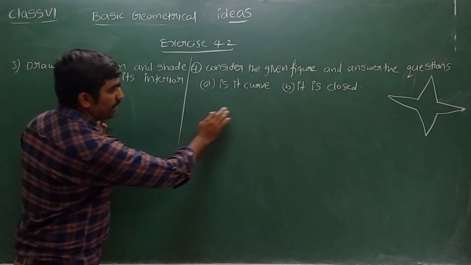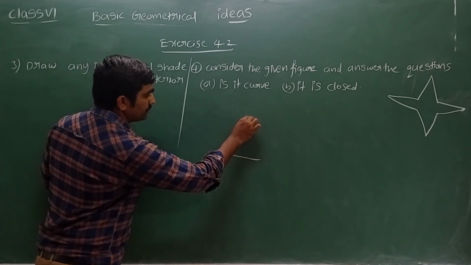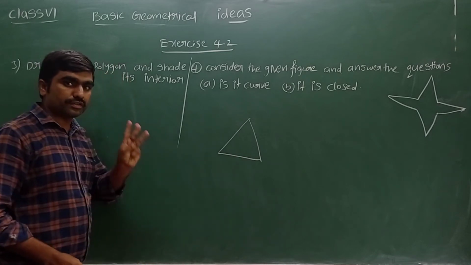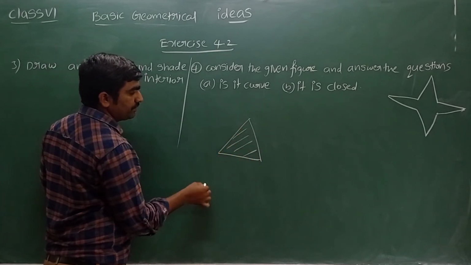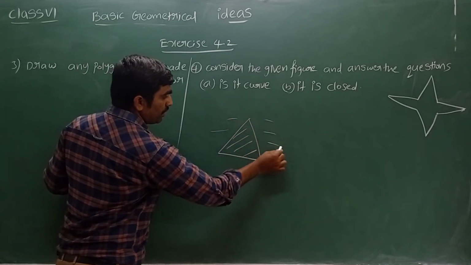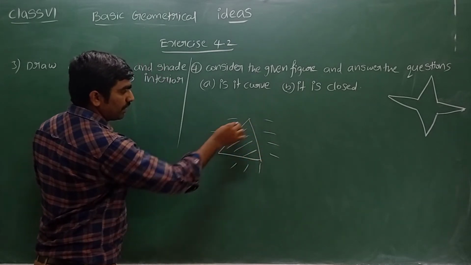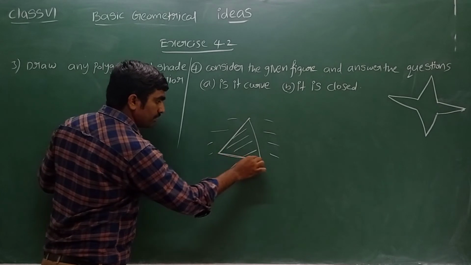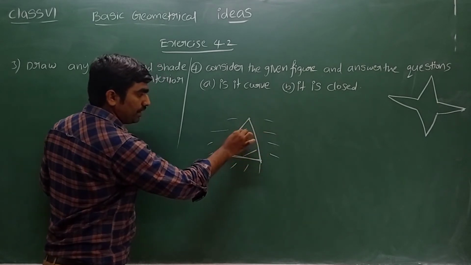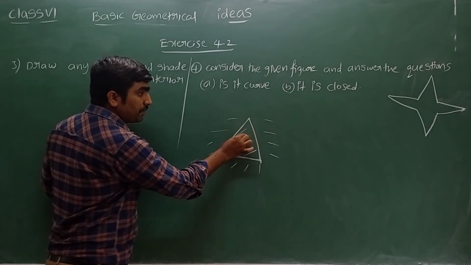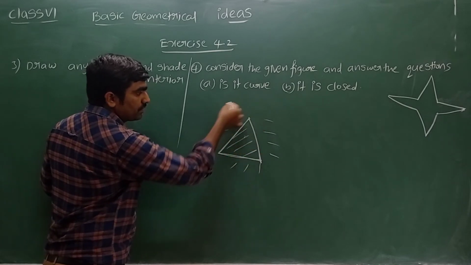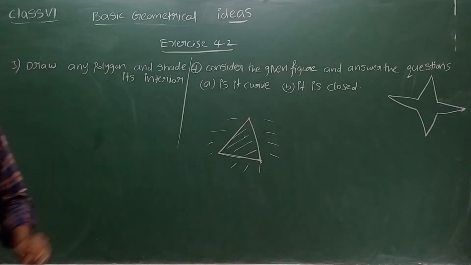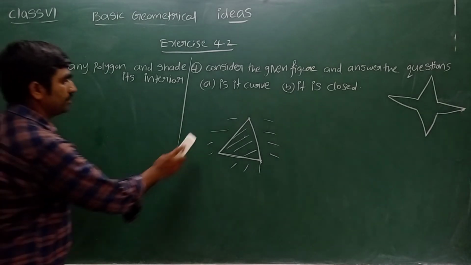So on a plane, if I draw a polygon, it divides the plane into 3 parts. This inside part is called interior. The outside part is called exterior, and the third part is on the boundary.